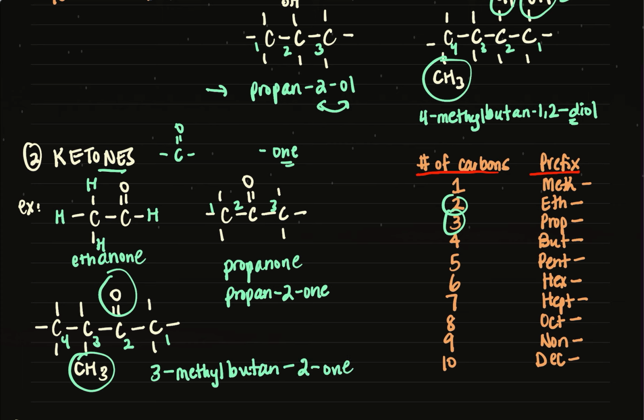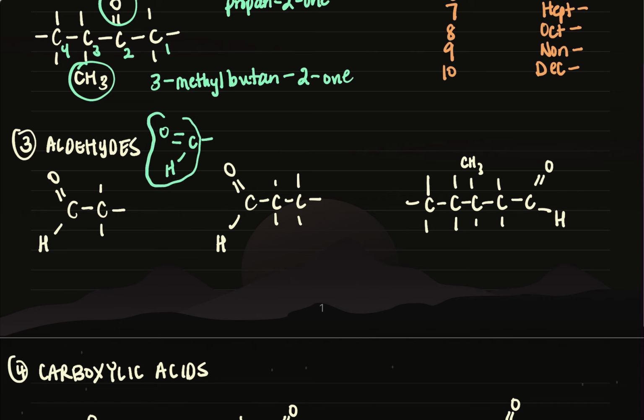So let's look at aldehydes. Aldehydes are represented by the C double bond O and then a single bond H, and then it's connected to a carbon chain. So we're looking for this like COH kind of component. Okay, that's your aldehyde. And in our nomenclature, we're going to change the ending from -ane to -al. So aldehydes end with -al, alcohols end with -ol, ketones end with -one. So try to use some of these phrases to help you remember, but a lot of the endings are within the name.